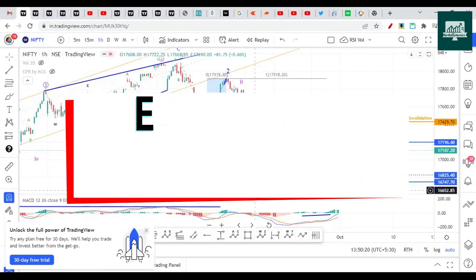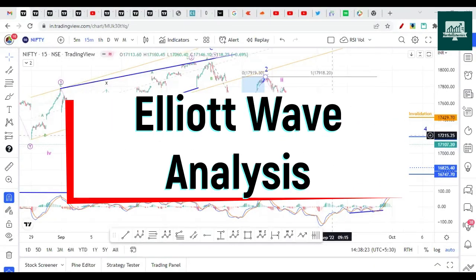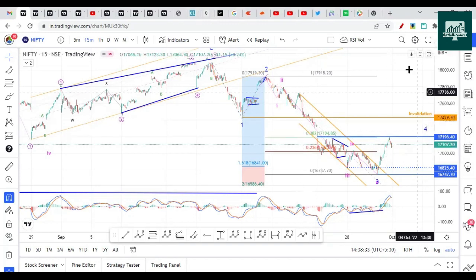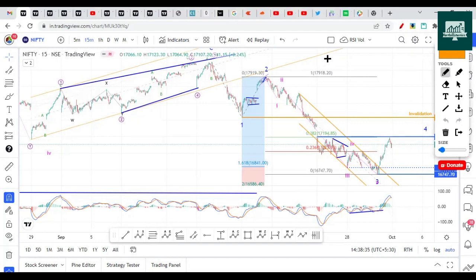So let's check the Elliott Wave chart. We discussed a lot of times last week that this is wave 1 and 2, the third is in progress, then the fourth will come, and then the fifth will go on the downside. There are 5 swings as per the Elliott Wave pattern. If this is the main trend, the impulse fall, then it will go down in 5 swings. So this is wave 1, 2, and this is the third wave. After that, the fourth and fifth will occur.